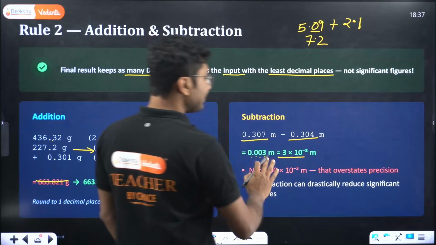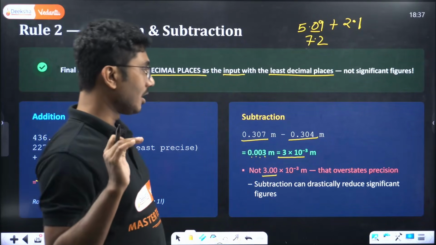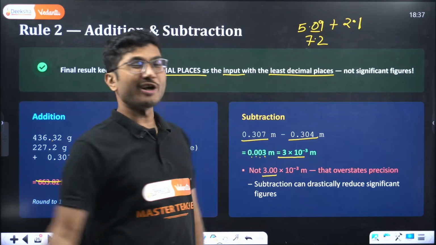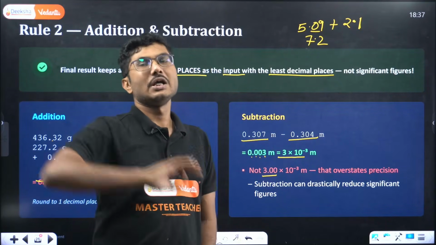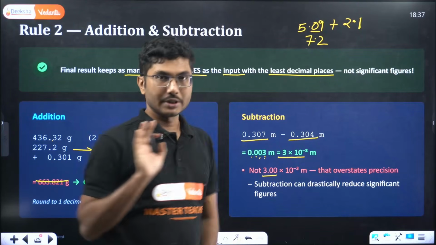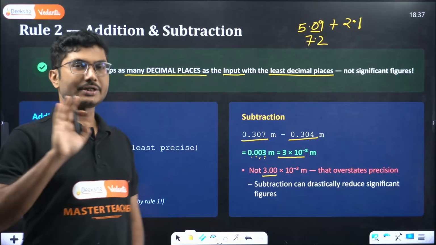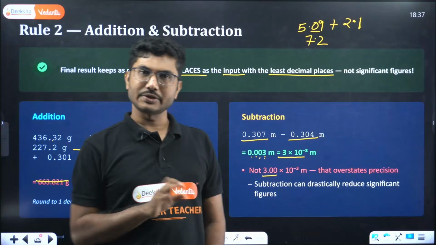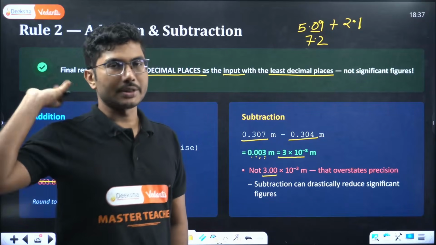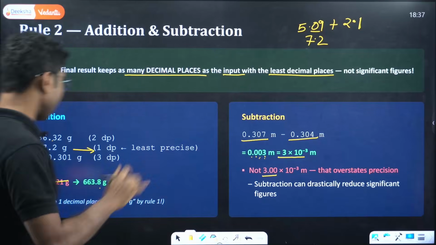Here by mistake do not write 3.00, that is not required, because in case of subtraction you do not need the exact significant figures. Only thing that you need to take care about is the decimal places. For addition and subtraction, decimal places. For multiplication and division, least number of significant figures. For addition and subtraction, least number of decimal places. That is very, very important.